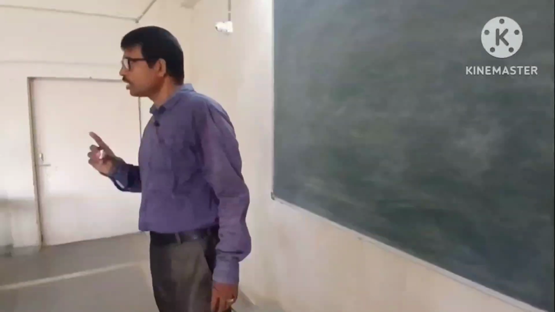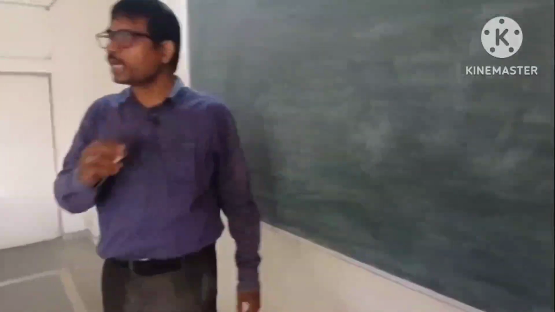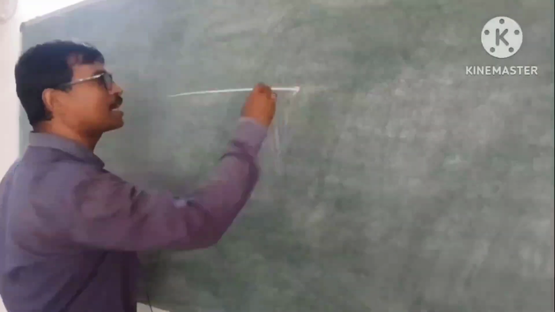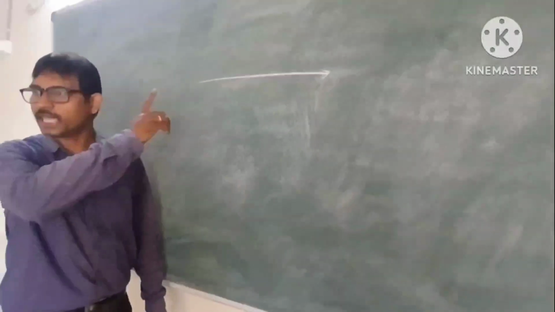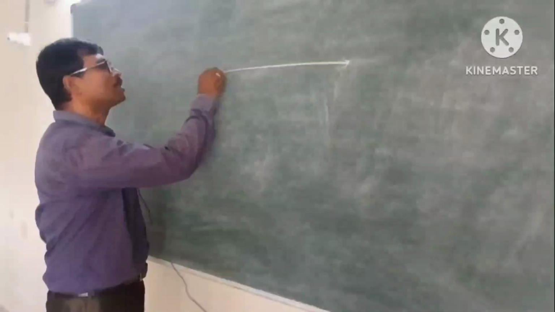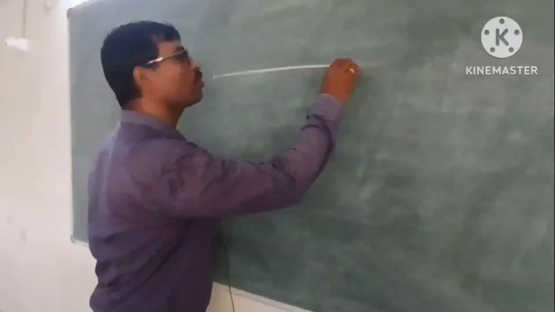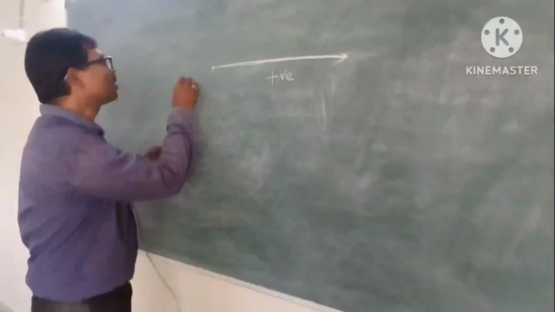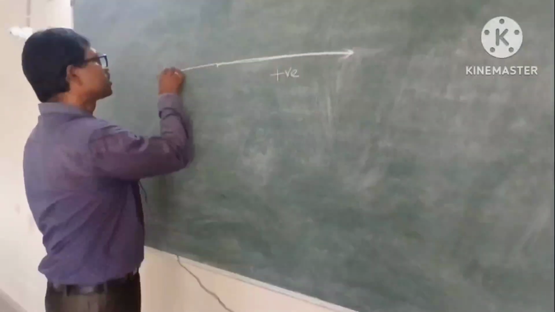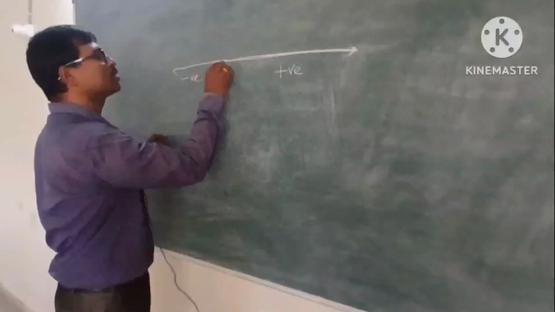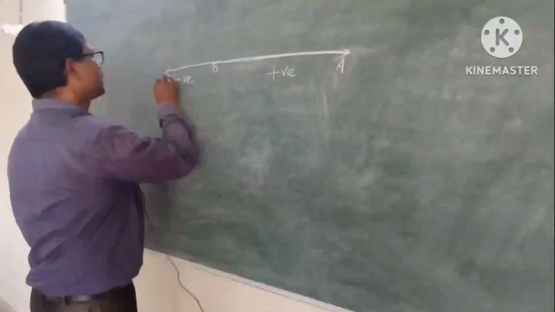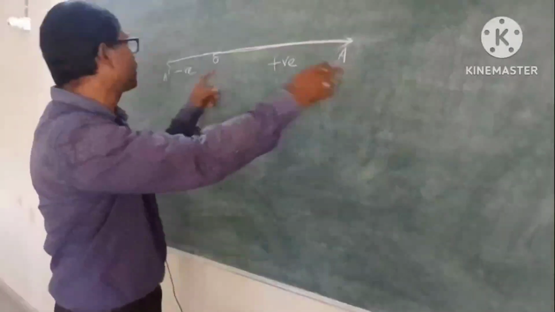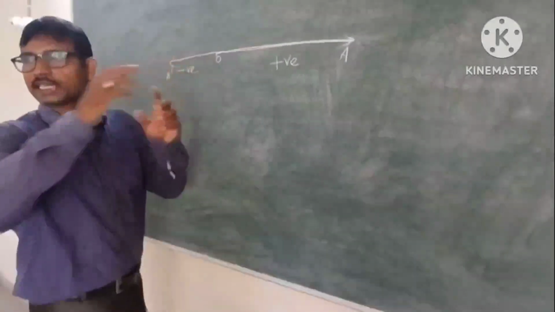In the actual case, when a body moves in a straight line, suppose along the x-axis only, suppose it is the origin and the body is moving forward, you are taking that as positive. When the body moves in this direction, you are taking negative. Suppose it is O, it is A, it is O dash. That means OA you are taking positive, OA dash you are taking negative.